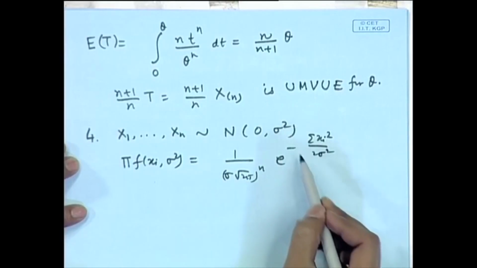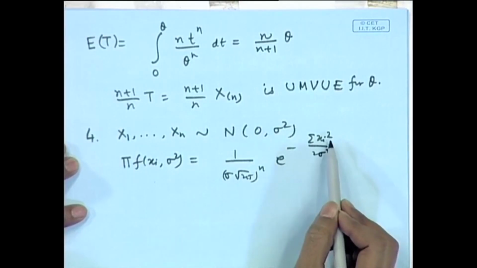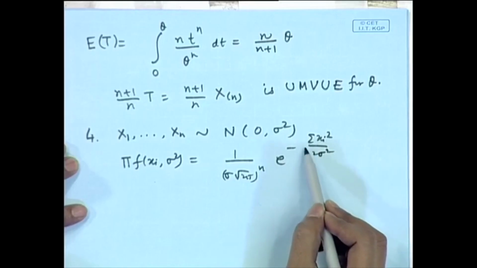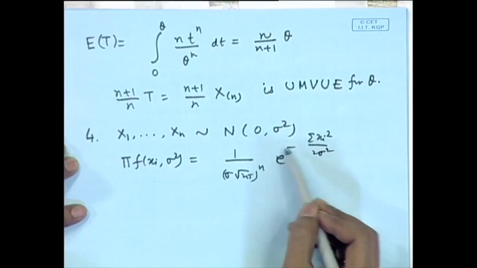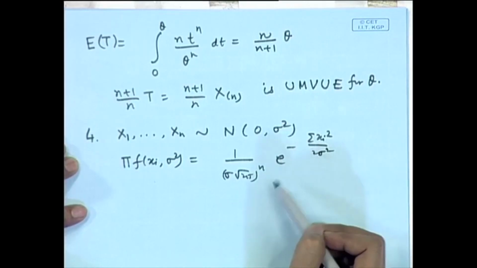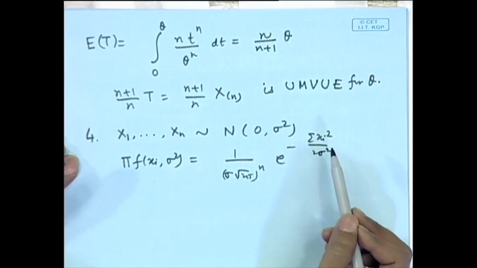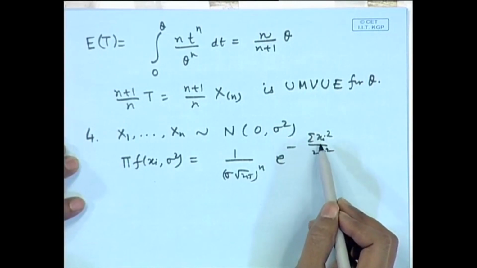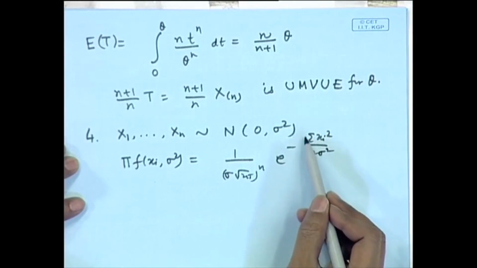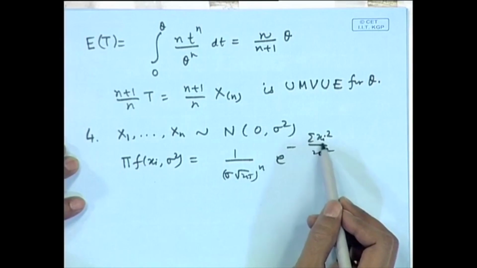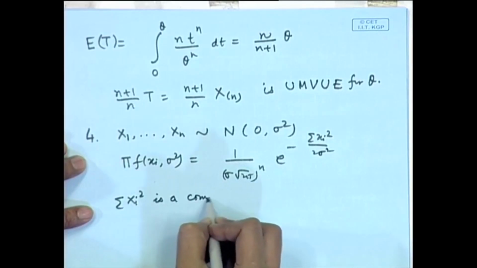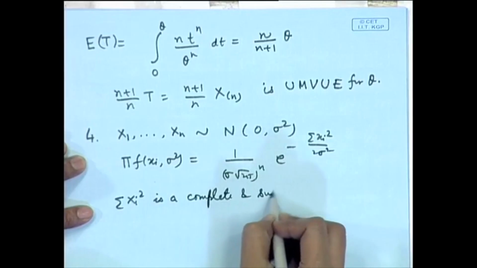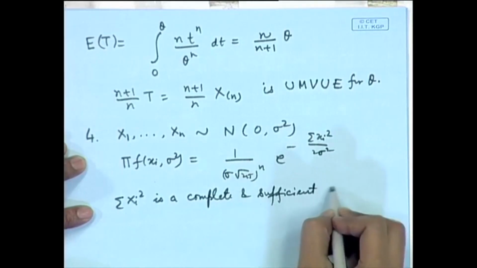Now, here you do not have to do anything, you just observe that the distribution belongs to the one parameter exponential family, the parameter is -1/(2σ²), and the range of -1/(2σ²) is from minus infinity to 0, which obviously contains one dimensional intervals. Therefore, Σx_i² is a complete statistic. The sufficiency is clear from here. So, we conclude that Σx_i² is a complete and sufficient statistic.